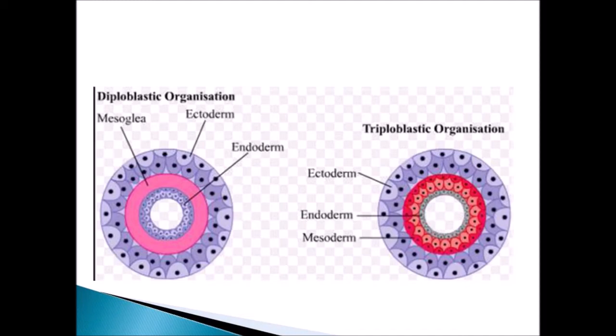Here is a diagram representing the two types of organization of cells. On the left side, you can see diploblastic organization. There the endoderm, ectoderm and sometimes mesoglea in between are present. In triploblastic you can find ectoderm, mesoderm and finally endoderm. So three layers are present.